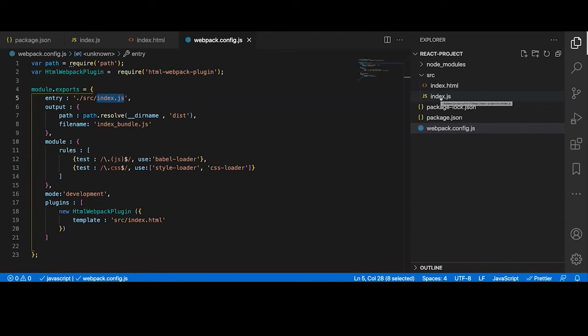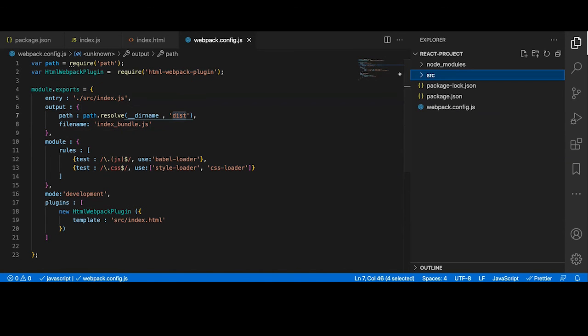which is in the source folder, right? And we are saying when the Webpack will bundle our file, we want to name it index.bundle. We can give it any name, it is fine, right? And it will create a folder, it's called the distribution folder, right? So it will copy all the bundle files into this folder, so that we can just take that code and deploy it anywhere, into QA environment, into production, right? So I mean, this configuration is very basic.